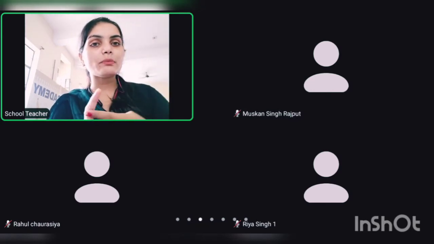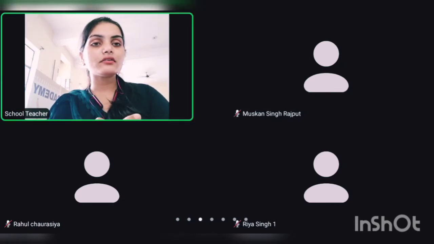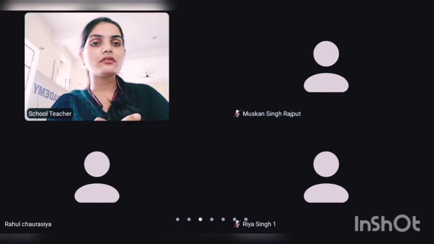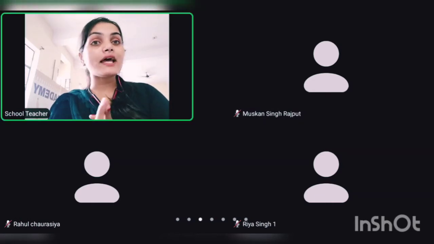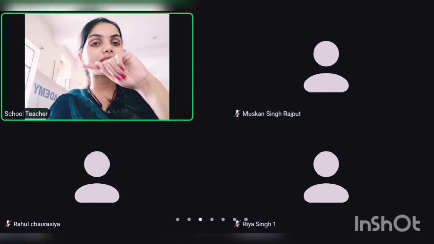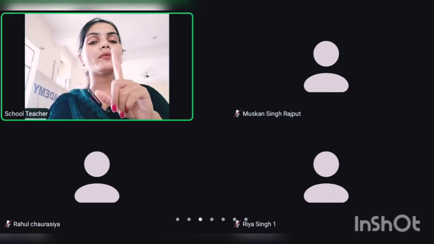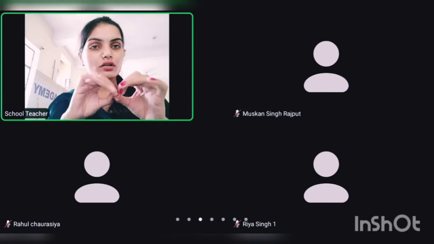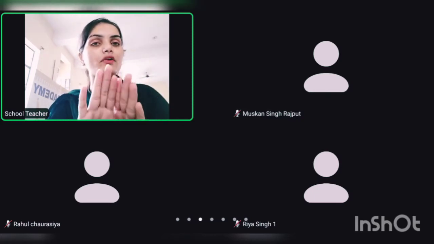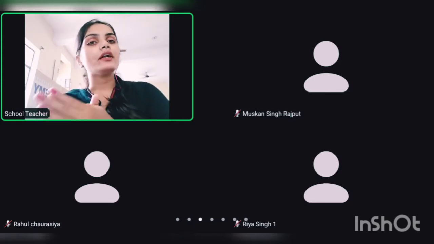Understood? Just repeat after me. In dicot, which seed is important? In dicot, bean seed is important, and in monocot, maize seed is important, because maize seed contains only one cotyledon, na, so it belongs to monocot. And when you remove the cover of a bean seed, there will be two cotyledons present inside, so it is dicot.